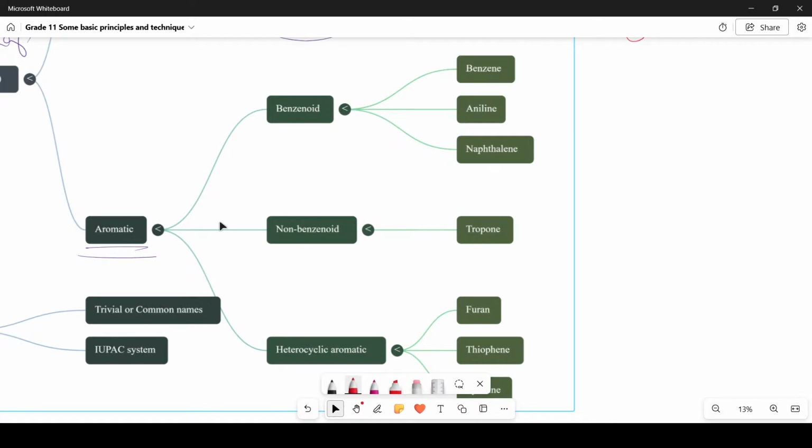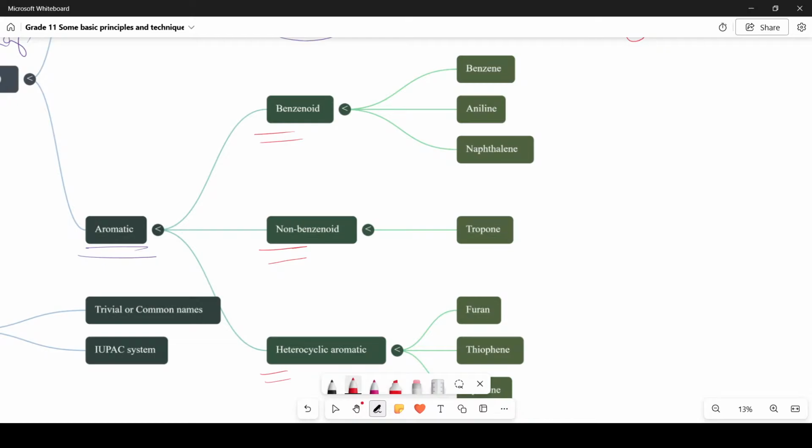These aromatic hydrocarbons or aromatic compounds are classified further into benzenoid, non-benzenoid, and heterocyclic aromatic compounds. What are they? Benzenoid, non-benzenoid, and heterocyclic aromatic compounds.